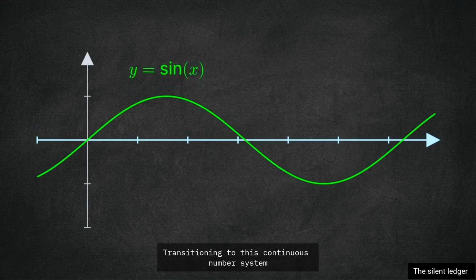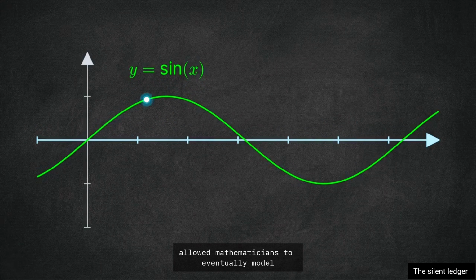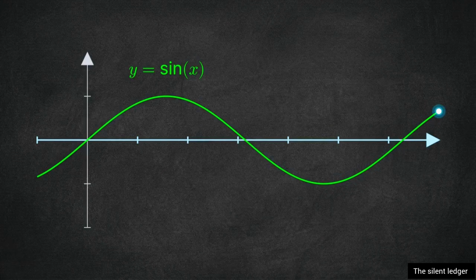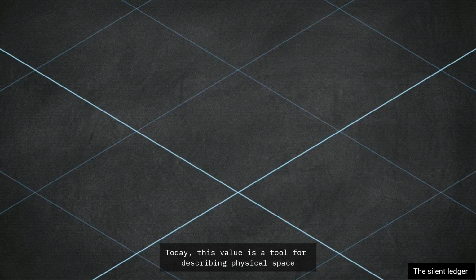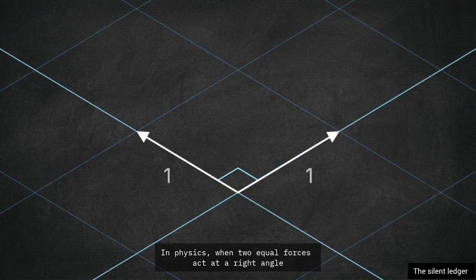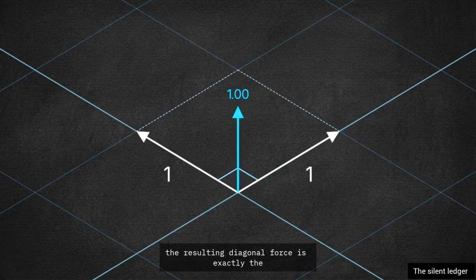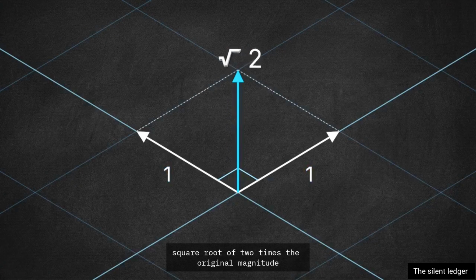Transitioning to this continuous number system allowed mathematicians to eventually model smooth change and motion. This shift in how we define real numbers provided the basis for calculus. Today, this value is a tool for describing physical space. In physics, when two equal forces act at a right angle, the resulting diagonal force is exactly the square root of 2 times the original magnitude.